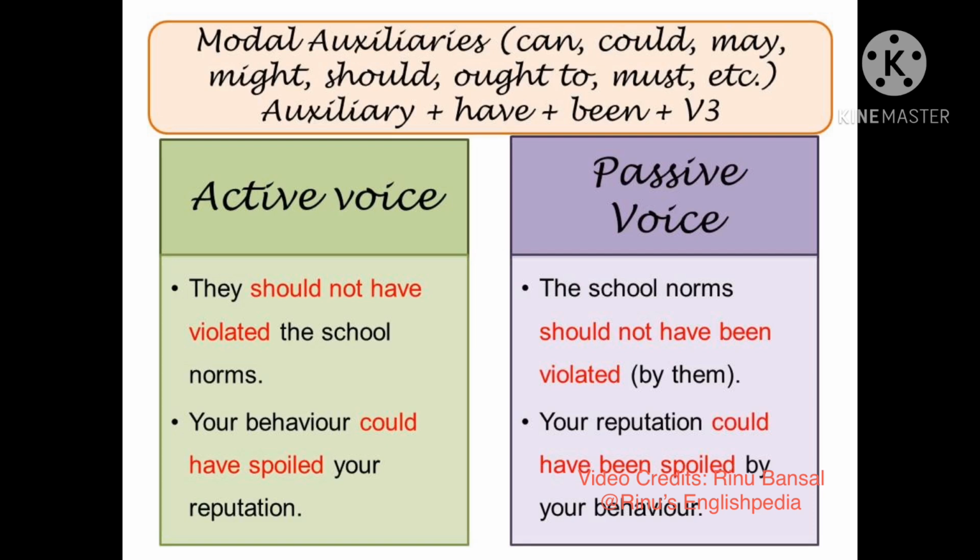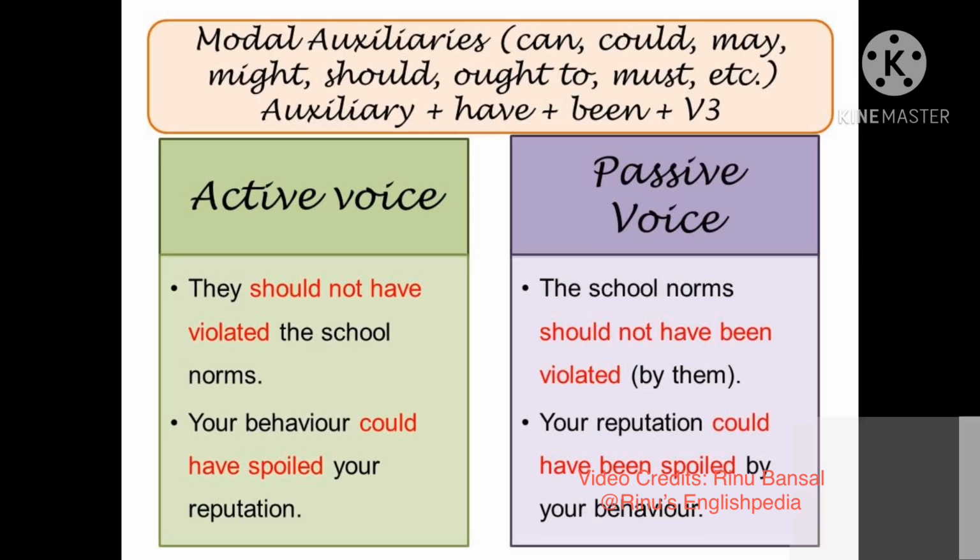In such kind of modal auxiliary sentences, when converting the sentence into the passive voice, the form will become the subject plus the auxiliary verb plus the helping verbs have and been along with the third form of the verb. For example, they should not have violated the school norms. Its passive voice will become the school norms should not have been violated by them. Similarly, your behavior could have spoilt your reputation will become your reputation could have been spoilt by your behavior.